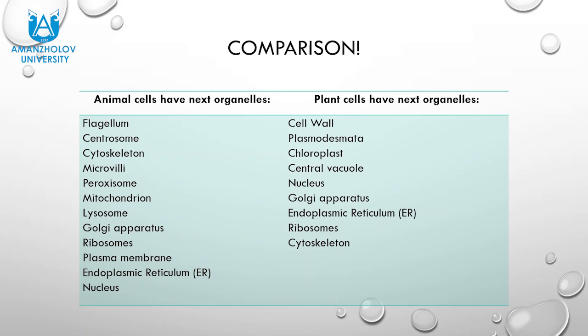Plant cells have the next organelles: cell wall, plasmodesmata, chloroplasts, central vacuole, nucleus, Golgi apparatus, endoplasmic reticulum or ER, ribosomes, and cytoskeleton. And you can see that plant cells have specialized organelles and structures such as cell wall, chloroplasts, and central vacuole. Keep in mind this information.